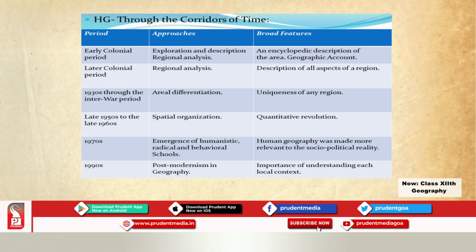So students, here a table is there. First column is period, time period. Second column is approaches. I told you in the previous part, what are the approaches? Then what development has taken place? That is broad features.